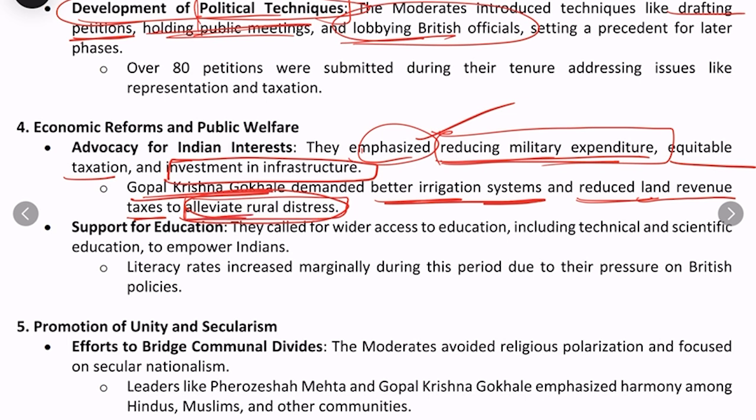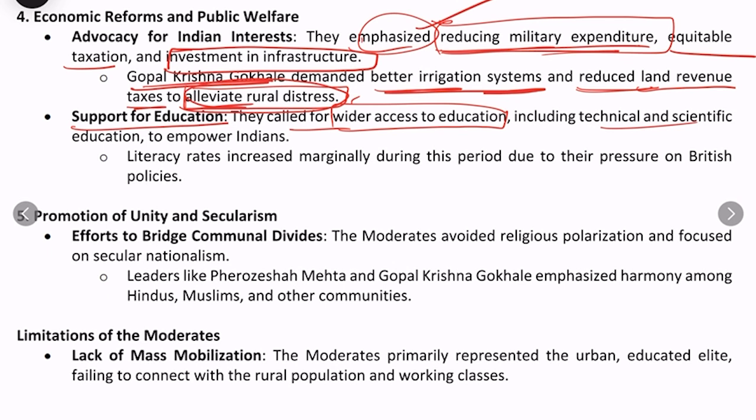Also, support for education. They called for wider access to education, including technical and scientific education, because if there is a wider reach of education, according to the moderates, that will improve the literacy rates, and that will actually help create even more conscious and revolutionary ideas and people.